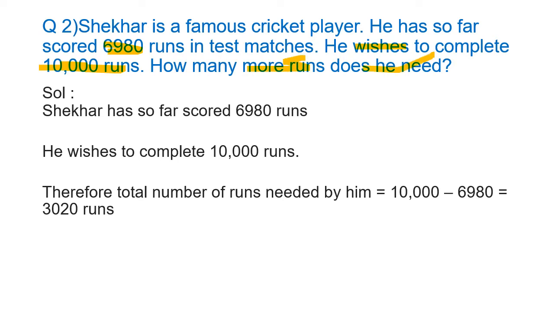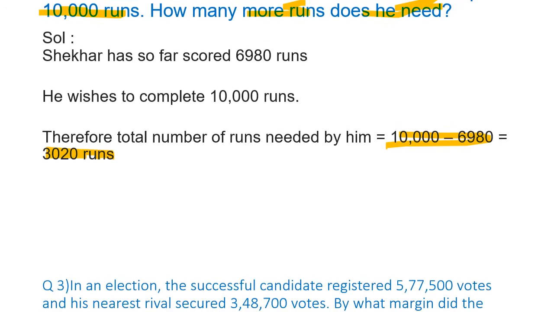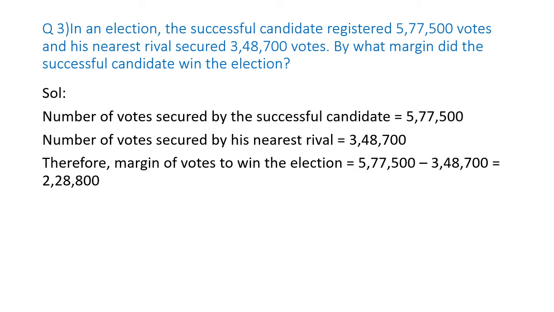To know how many more runs he needs, we are going to do the subtraction. We will subtract his real score from his wished score. That is 10,000 minus 6,980, which comes out to be 3,020 runs. Okay. Moving on to the next question.